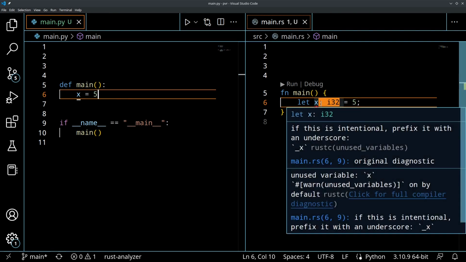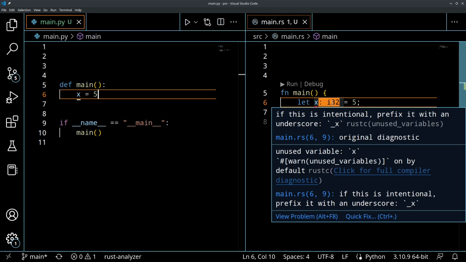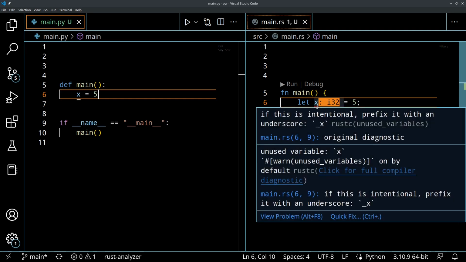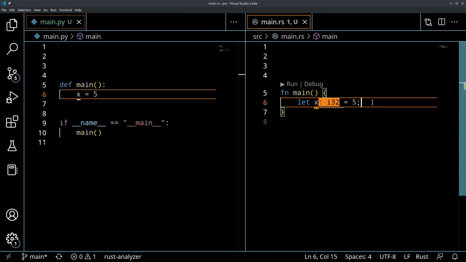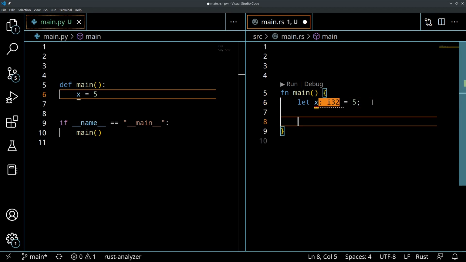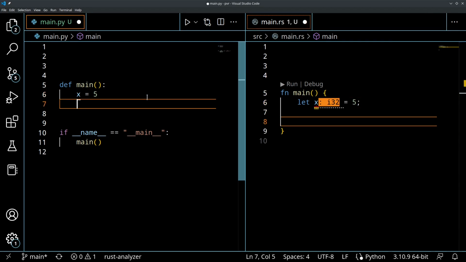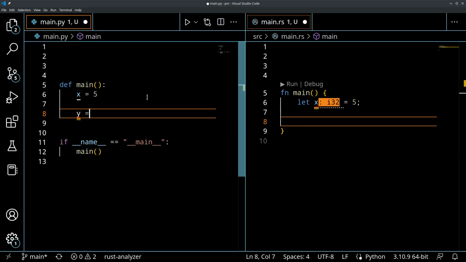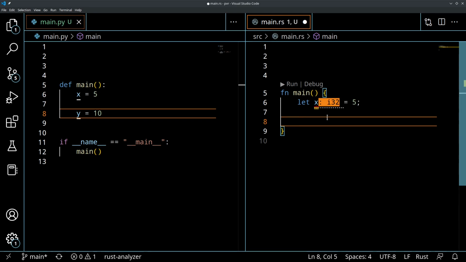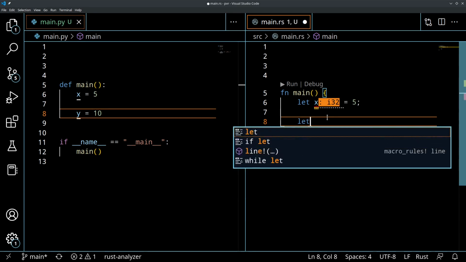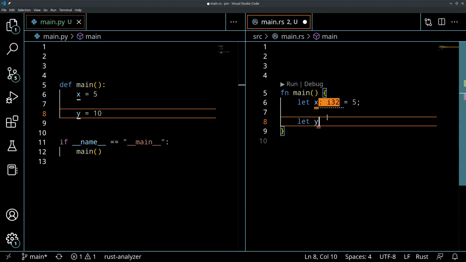Now, what if we wanted to specifically tell Rust what the data type is? And by the way, this little warning here is just saying, hey, you didn't use this variable, don't forget it. So don't worry about that. Now, if I want to specifically give it a data type, let's say y equals 10 over here on the Python side. If I want to do that in Rust and be specific about it, I might say let y, now I'm going to do colon, and I'm going to put in my data type here.